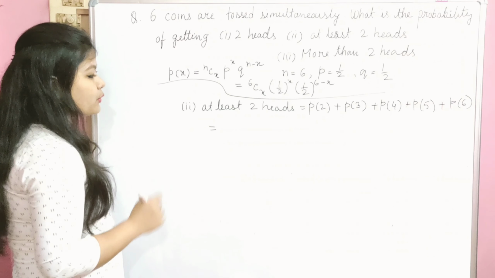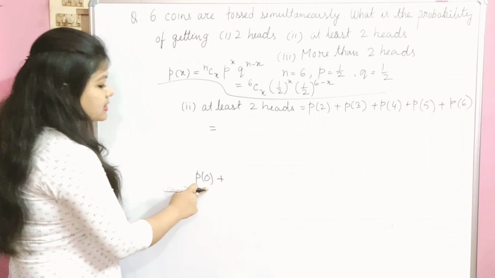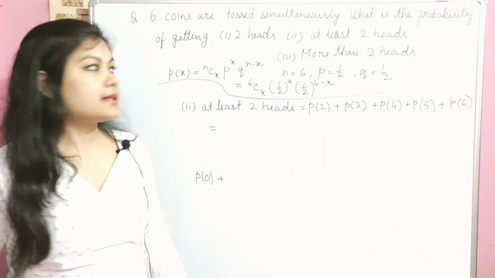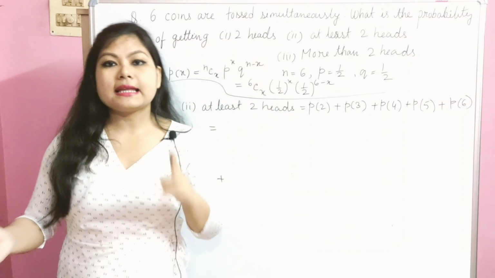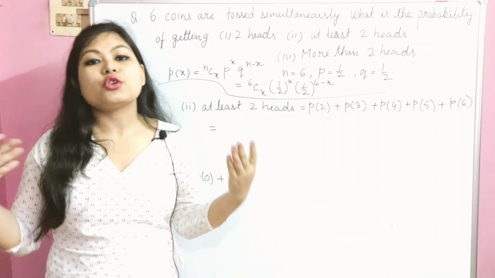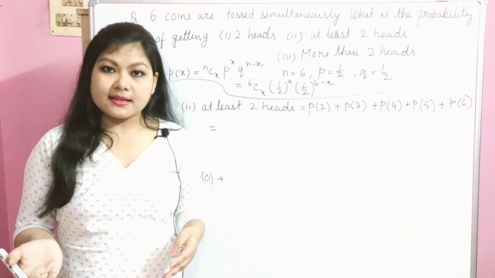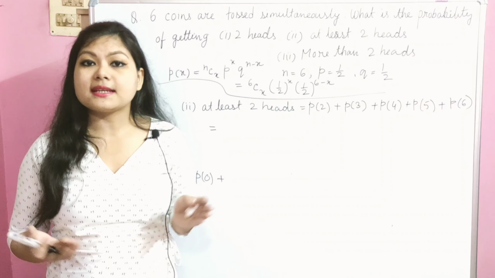Therefore we can say that P0 is also possible when we are tossing 6 coins, since every time we may always get the tail, that means we are not getting any head.